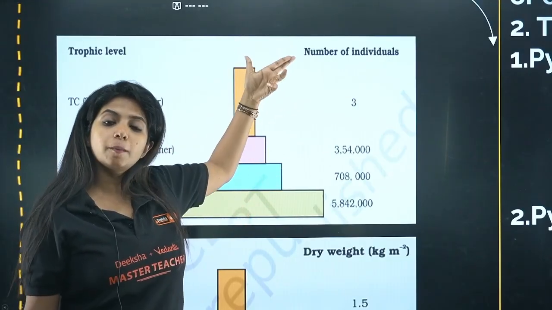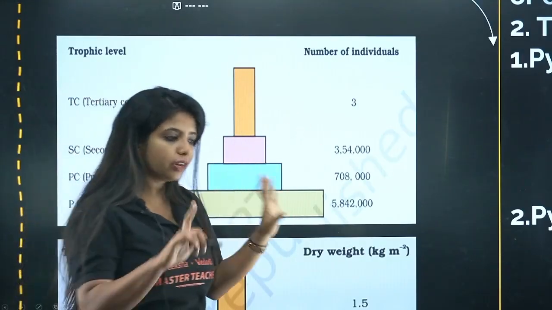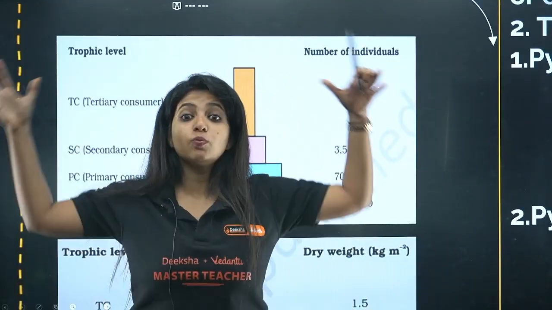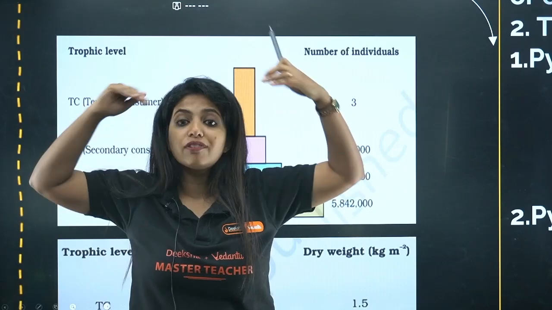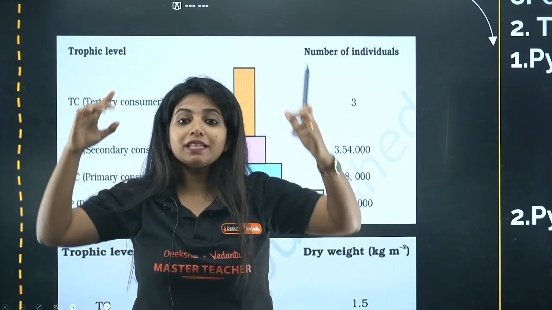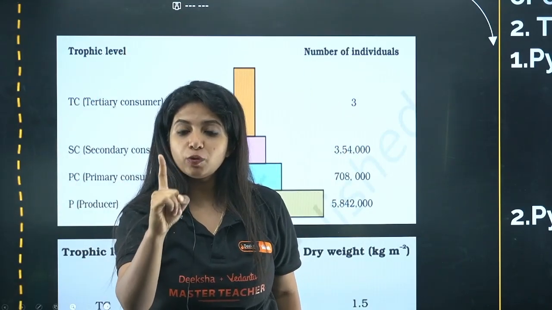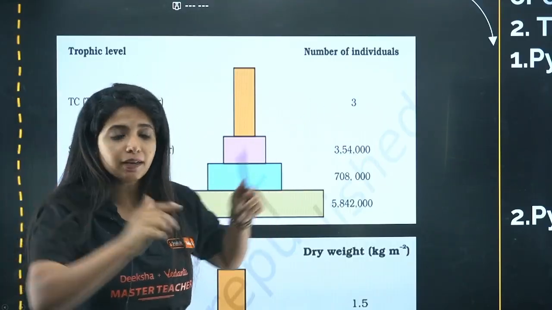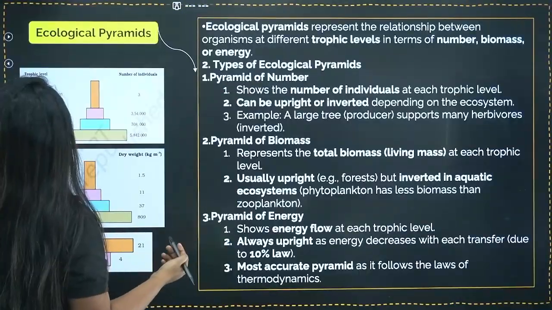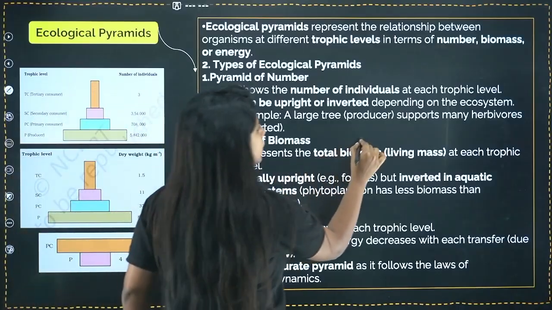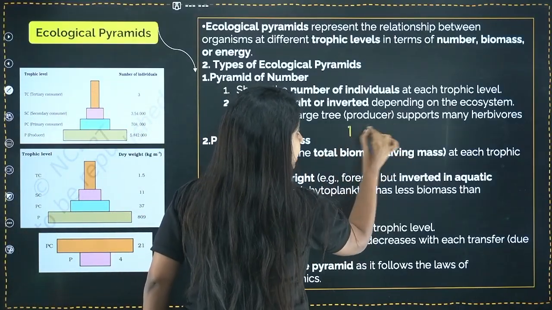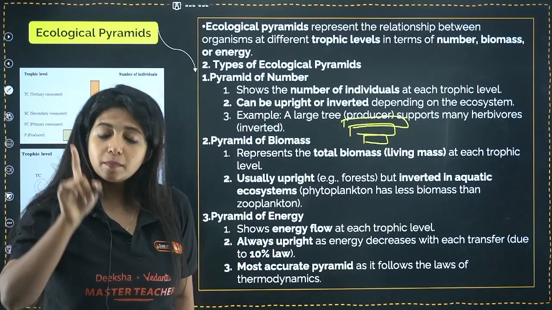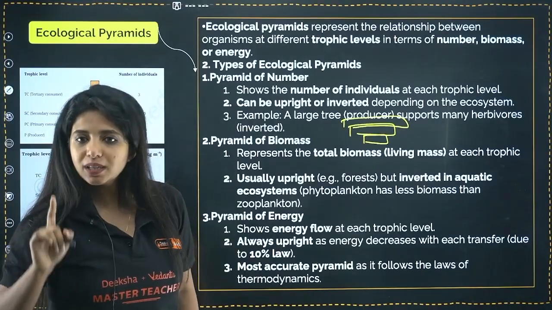Ma'am, will it be always upright? No, it can be ulta also. For example, think there is only one plant, okay? There is only one plant, and on this one plant you have so many animals feeding on it. You get it? So basically plant is one, number of organism over here is just one, right? But the organisms that are feeding on it are multiple. So basically, am I not getting an inverted pyramid? Yes, I am. Producers are less, but the consumers are going to be more. This is what? Inverted pyramid. So pyramid of number can be upright as well as inverted.